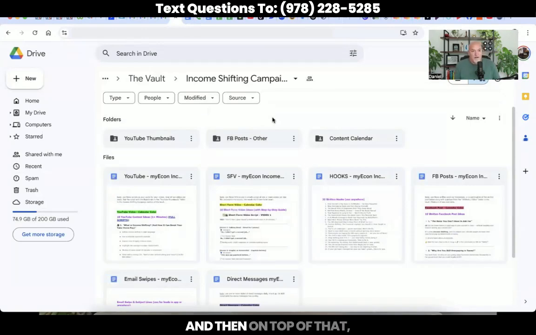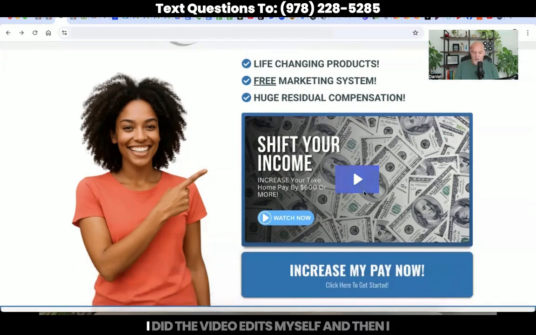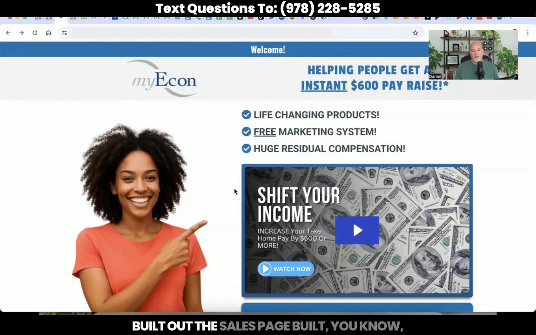It's incredible. And then on top of that, which I didn't even really get to, the thing that's going to help sell all of this is we literally put together an entire sales page that encompasses everything that we've been talking about here. It's a done for you sales page. Did ChatGPT create the actual sales page? No, but it gave me the written script for it, which I then took, I made a voiceover, I did the video edits myself, and then I built out the sales page based on the recommendations of ChatGPT. So just absolutely incredible. Very, very excited for this.